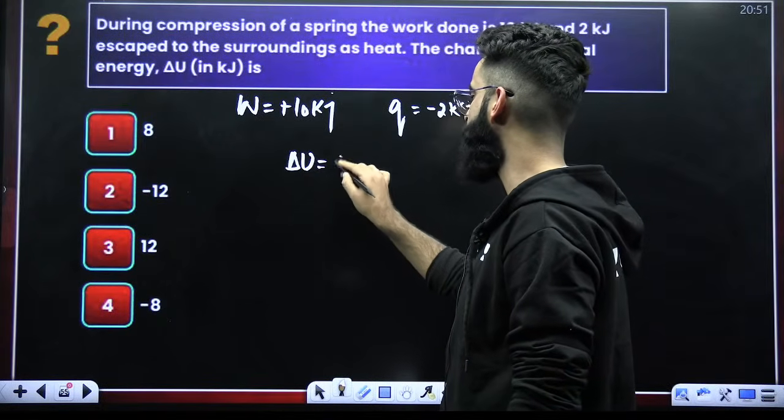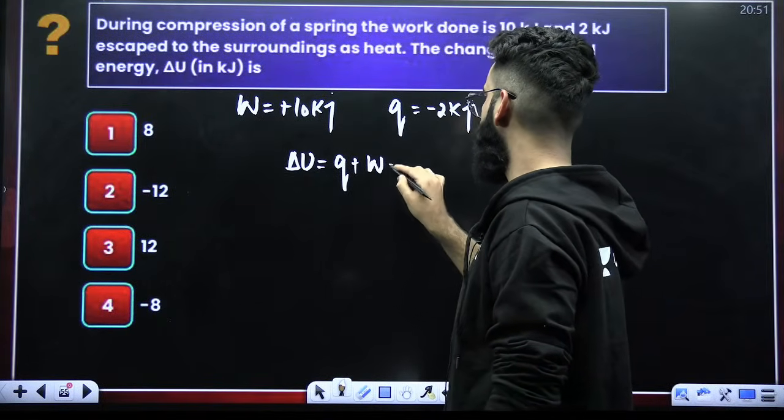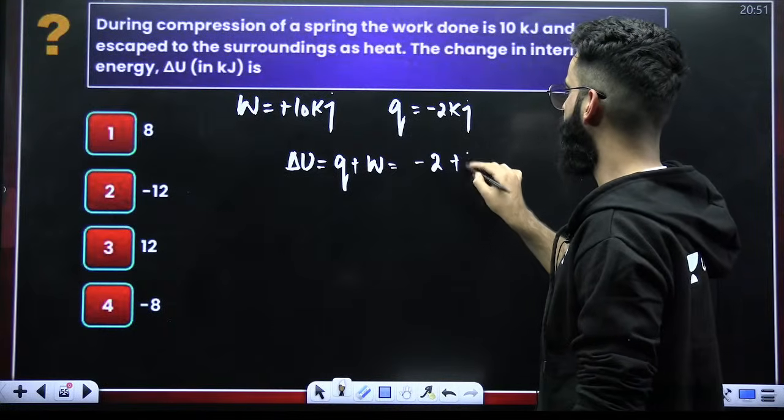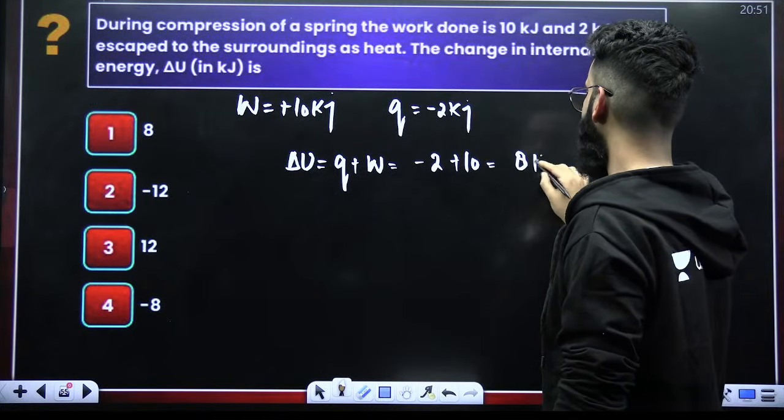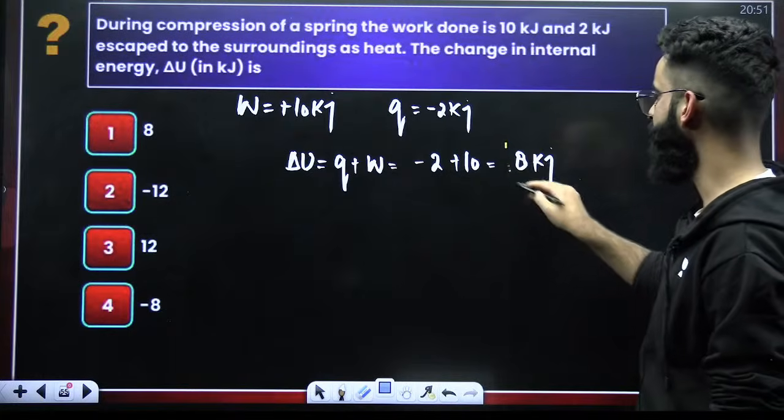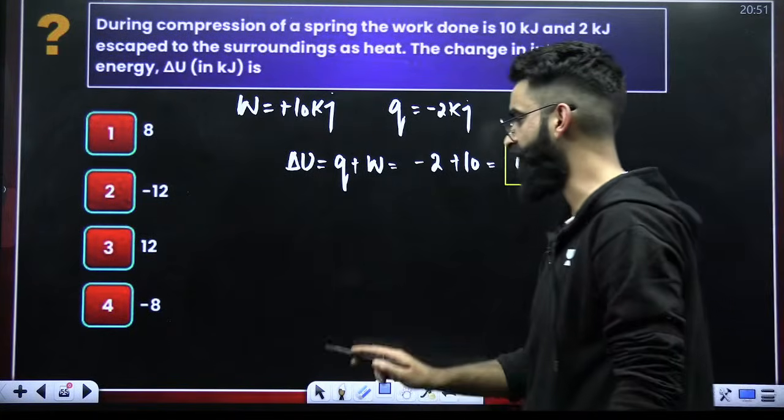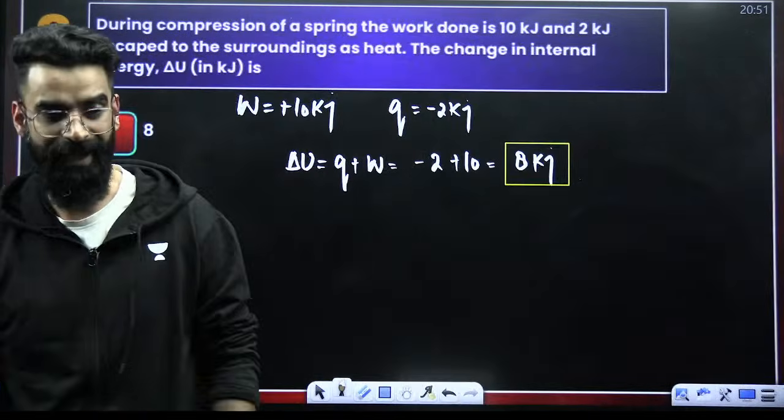So delta U has to be equal to Q plus W. Q value is equal to minus 2 kilojoules. W is equal to 10. The value comes out to be 8 kilojoules. Right? This is the value of delta U, which I was supposed to calculate. Done and dusted.